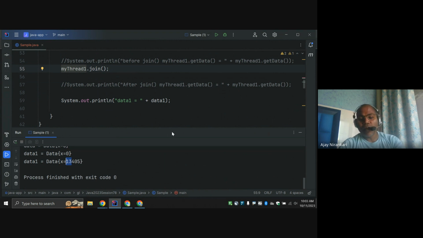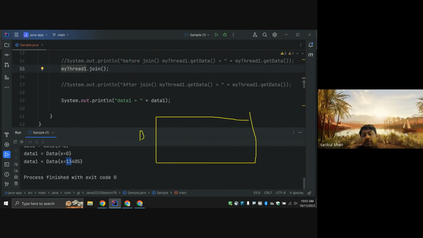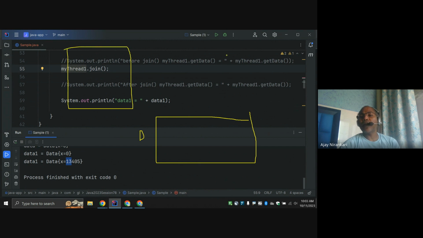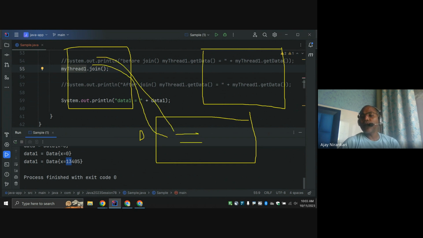Here, the problem is about the shared resource. This is the data object, accessed by thread 1 and accessed by thread 2. When these threads call increment, they are going to increment. They call increment, they are going to increment. At the same time, this method also calls increment.